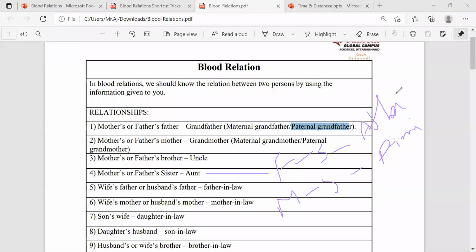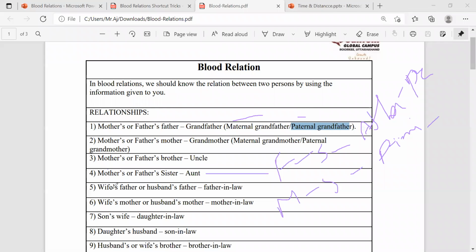Here also the same thing: for mother's side it is maternal and for father's side paternal. This is important. These two words particularly represent whether the relation is on the side of mother or father.